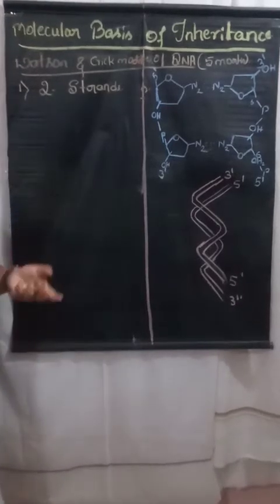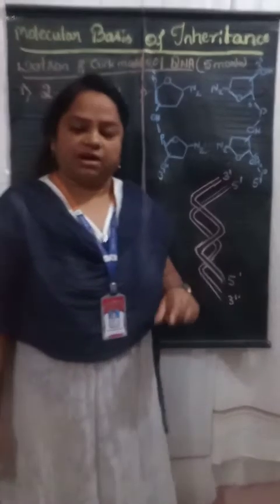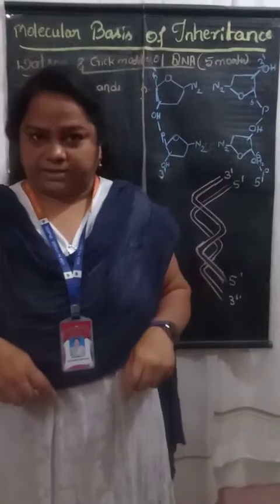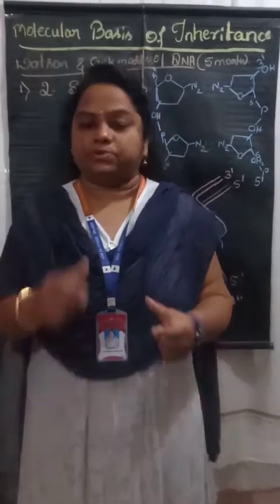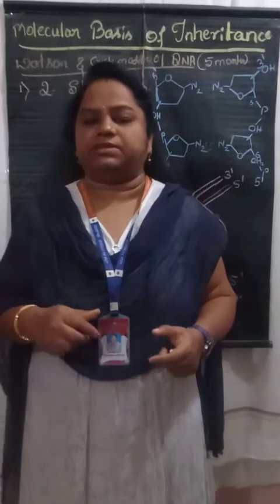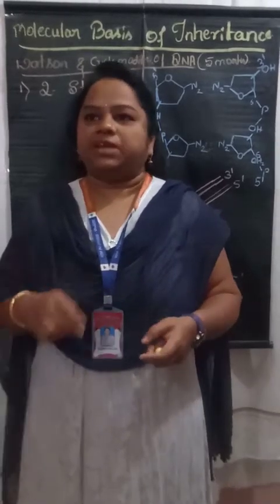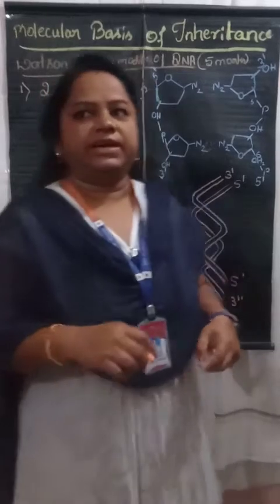These two strands are anti-parallel. Anti-parallel in the sense they run opposite. Later we will discuss this. Here each of the two strands is made up of nucleotides.